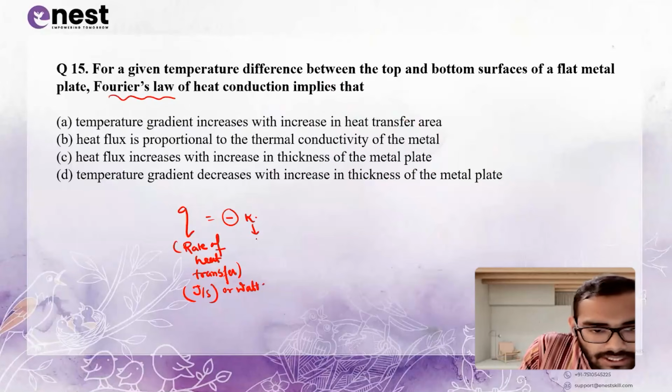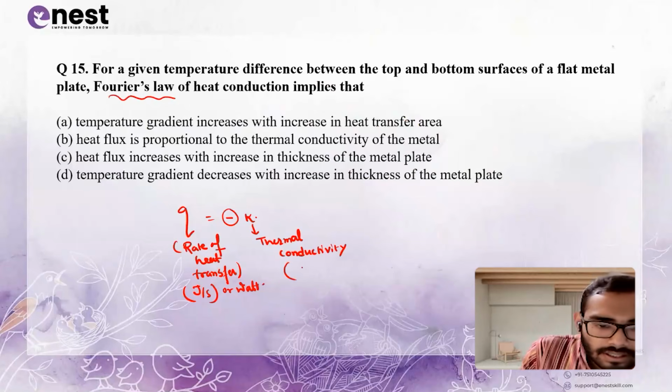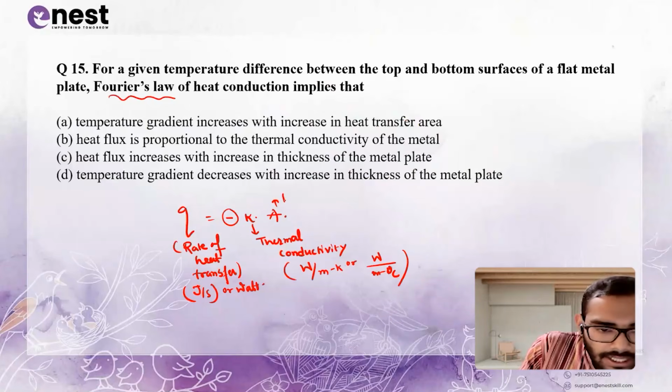K is basically thermal conductivity. What is the unit? Watt per meter Kelvin or watt per meter degree Celsius. Minus K, A means heat transfer area.